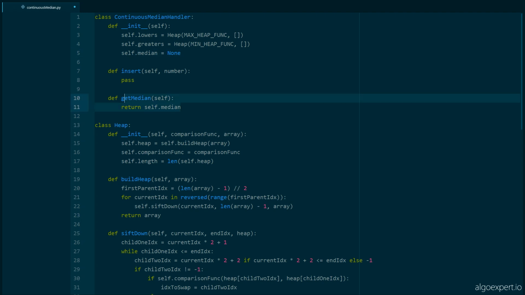So this method is obviously going to run in O of 1 time. It's going to run in constant time because we're just going to be accessing a variable. And so we're going to want to update the median inside this insertion method.